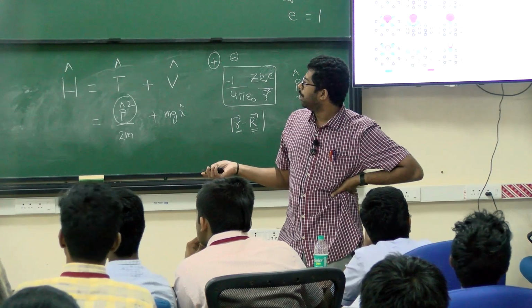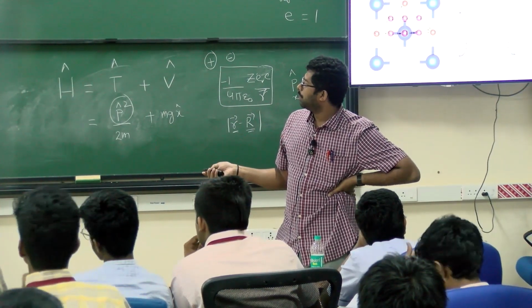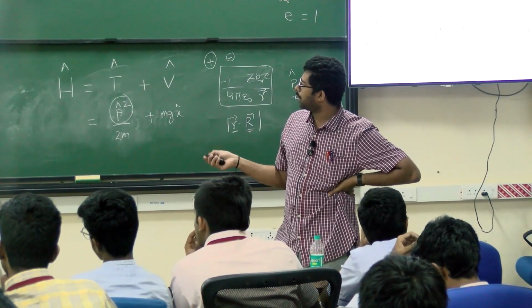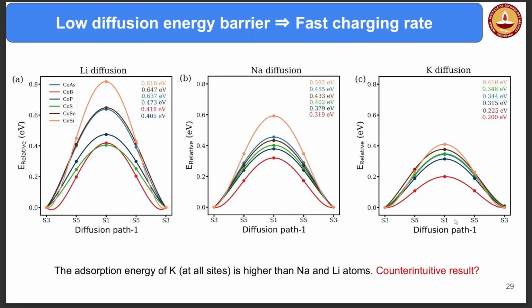Now if you see the migration energy paths, you can see here even more clearly, for all the cases we have done, this is for lithium, sodium and potassium. Which one has the least migration energy barrier? Potassium. Is it a counterintuitive or a proper result? Why? It's more strongly bound, but it's more easily moving. It's strongly bound but it is easily moving. So where is it going wrong? What do you think could be the reason? The results are correct. There is no doubt about that. These results are also correct. Adsorption energy results are also correct. Whenever we say counterintuitive, what is wrong?